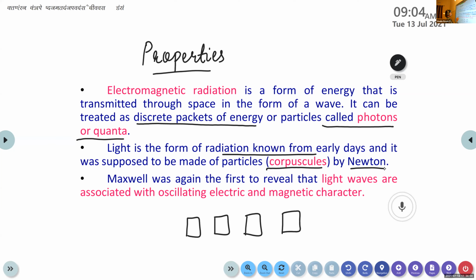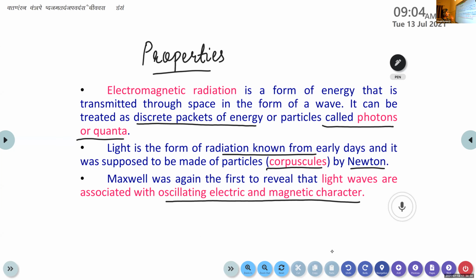Then the third point, Maxwell was again the first to reveal that light waves are associated with oscillating electric and magnetic character. So the charged bodies, they undergo acceleration. They will show both this electric character and magnetic character. So these three are the main properties of this electromagnetic radiation or electromagnetic waves.